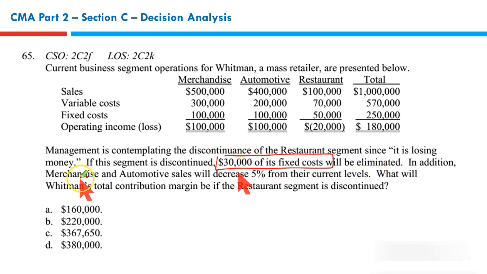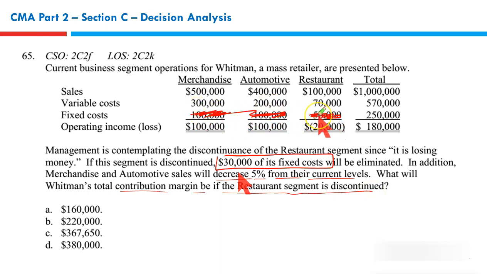In addition, the merchandise and automotive sales will decrease by 5% from their current levels. Okay. What will be the Whitman's total contribution margin if the restaurant segment is discontinued? When you say contribution margin, it totally ignores fixed cost, whether they are avoidable or whether they are not.